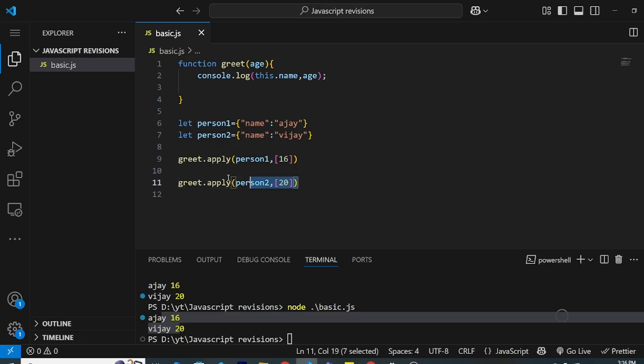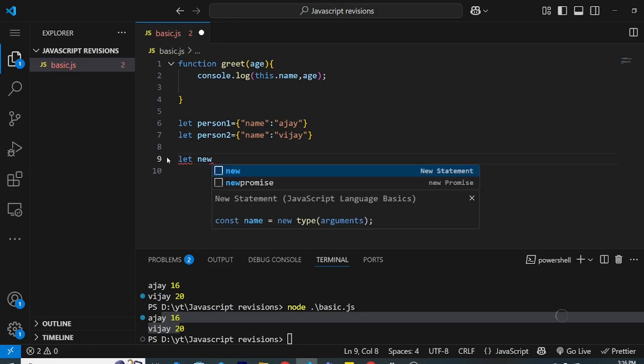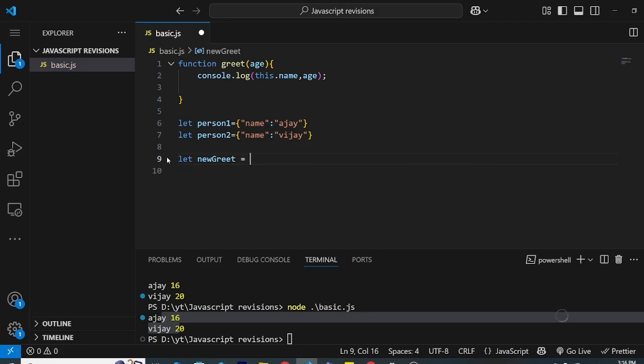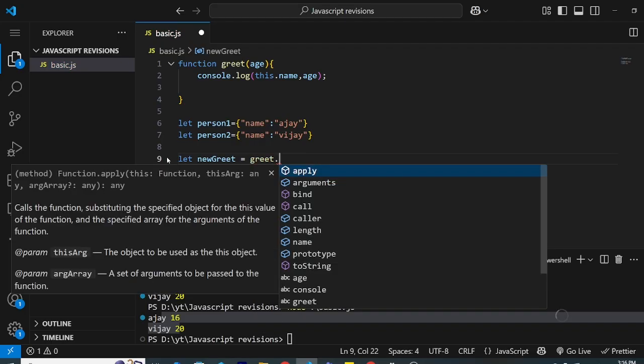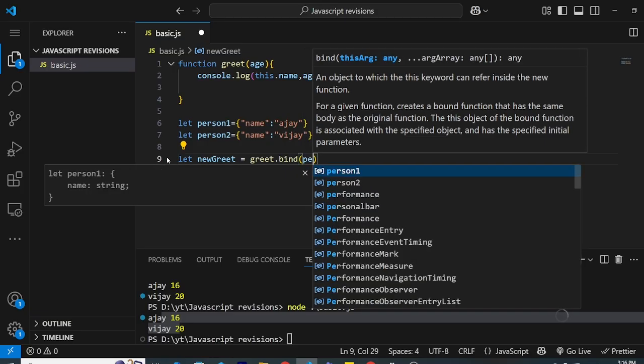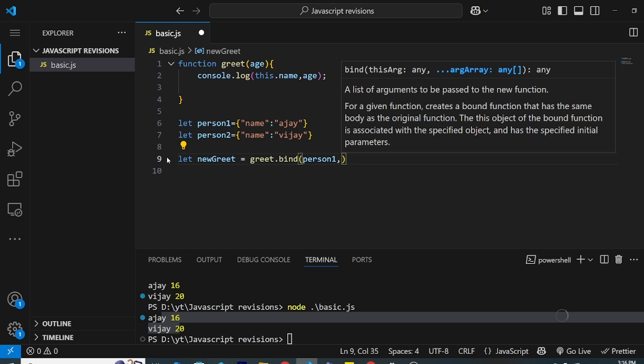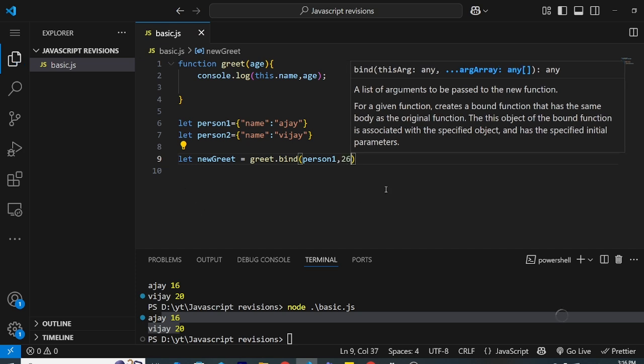So for example, if I take a bind example, what it will look like is: let newGreet = greet.bind, I will pass person1, and let me say 26.